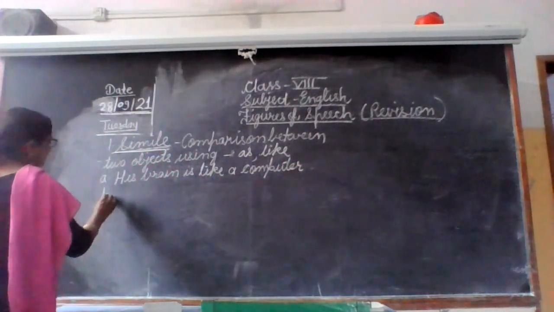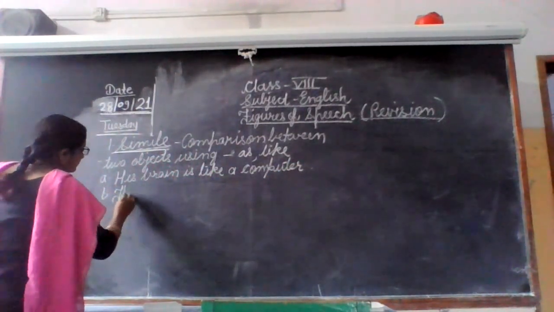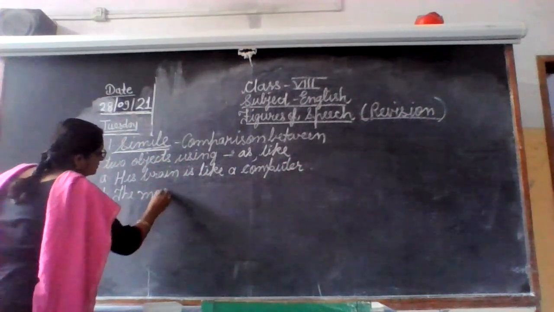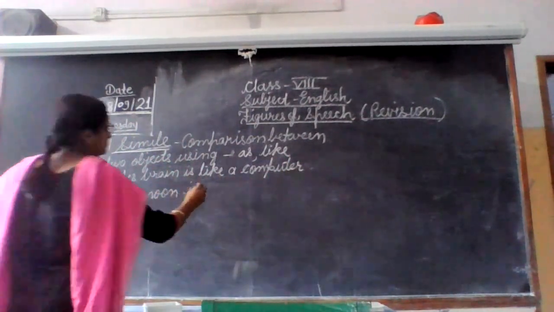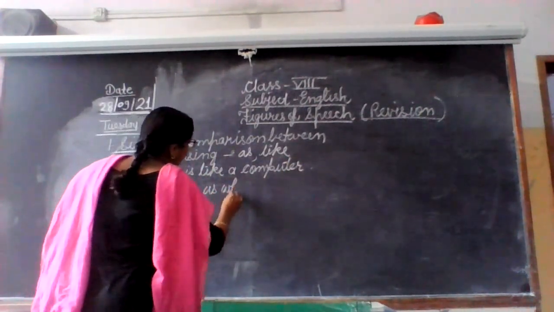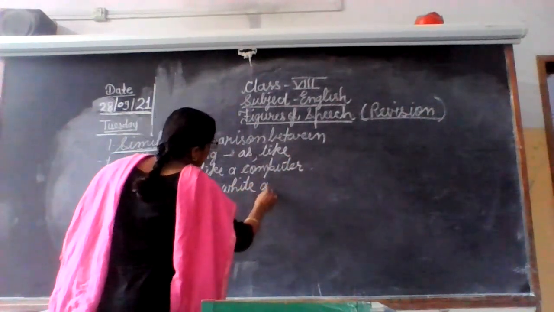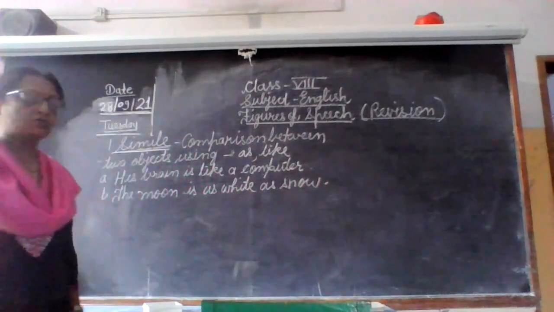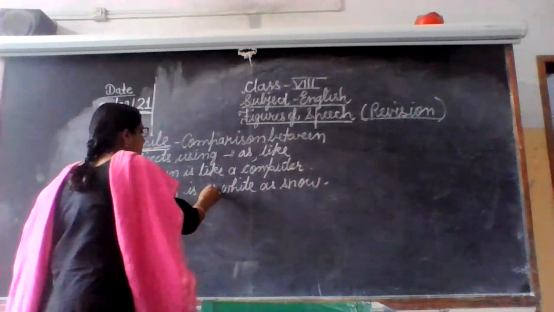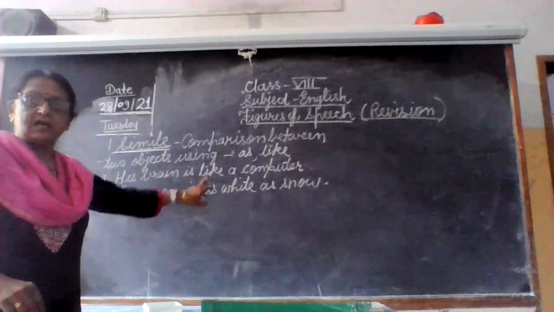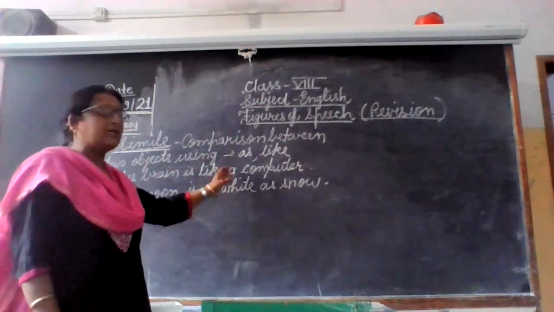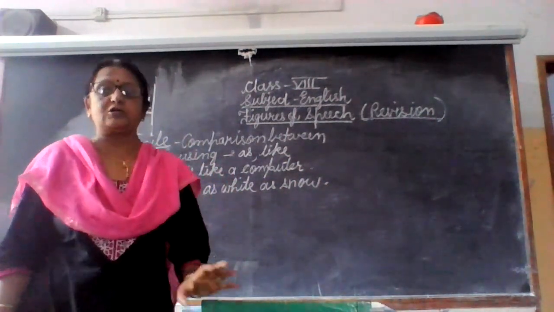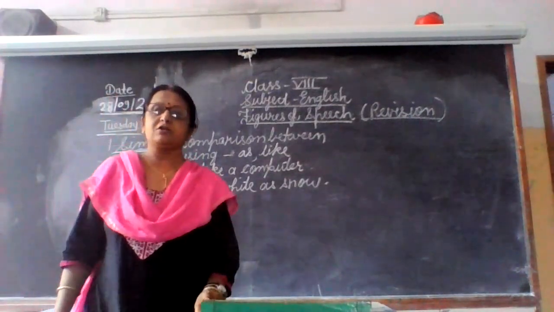Then next example, the moon is as white as snow. Here we have seen it. So here the words are as and like. So when we will explain, not only the question is asked that name the figure of speech, it is name and explain the figure of speech.